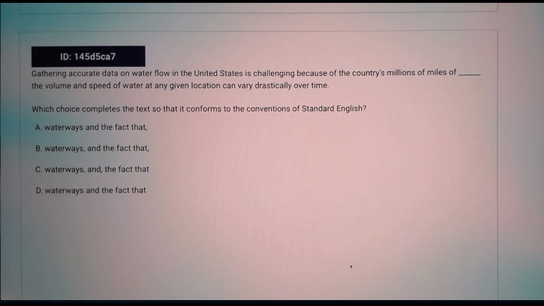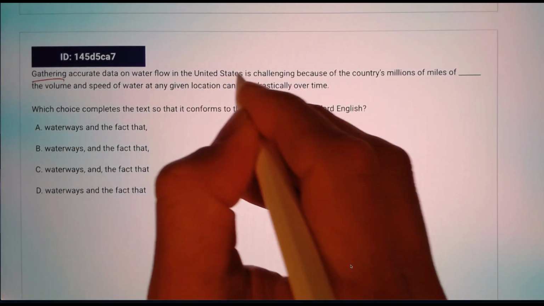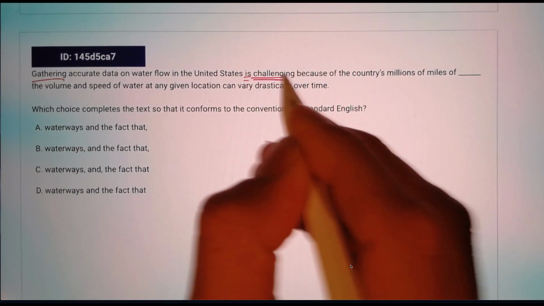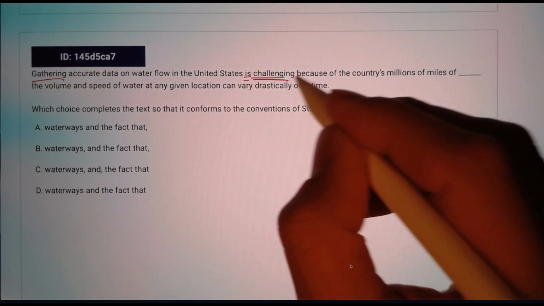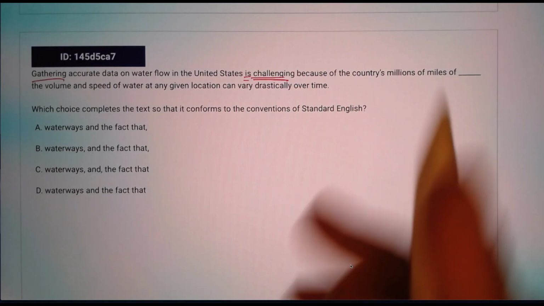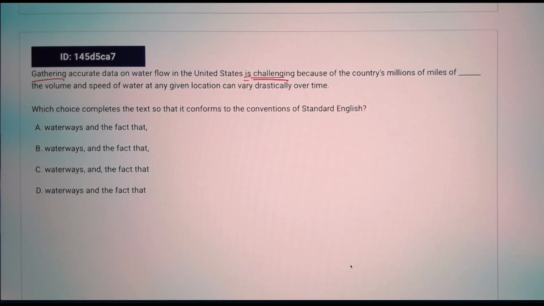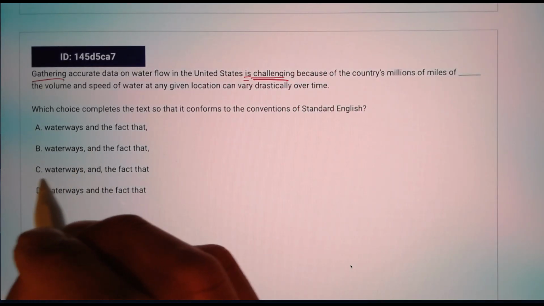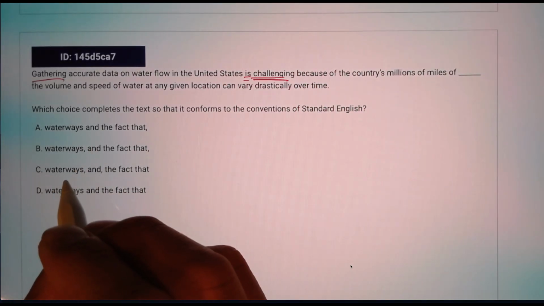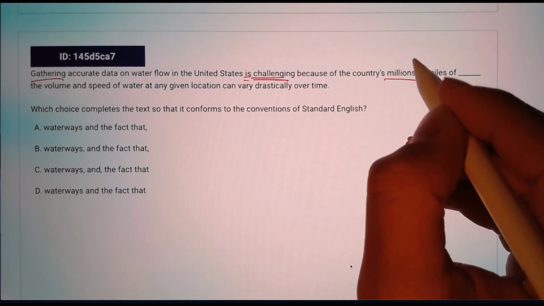Gathering accurate data on water flow in the United States is challenging. So we've got a subject here, "gathering," is challenging because of the country's millions of miles. If you say "because of," it's not going to be a clause. So because of the country's millions of miles of waterways, that's your item one. Okay, millions of miles, one.